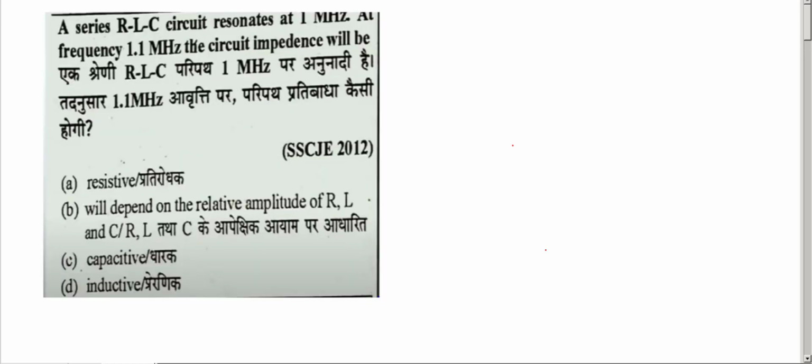Next. A series RLC circuit resonates at 1 megahertz. At a frequency of 1.1 megahertz, what is the impedance? We know that in a series RLC circuit impedance is minimum at the resonant frequency, given as 1 megahertz.